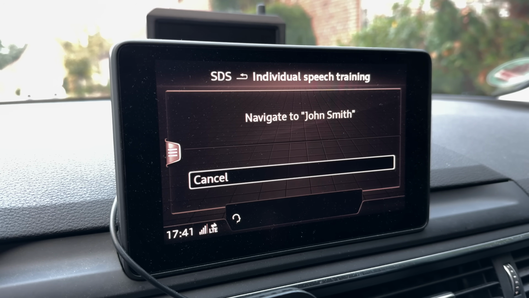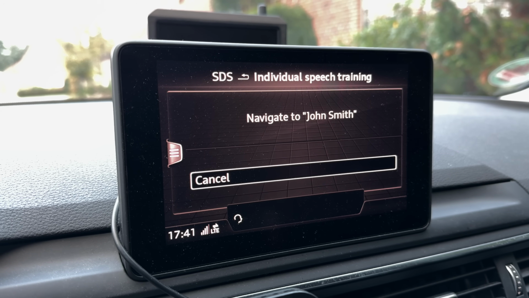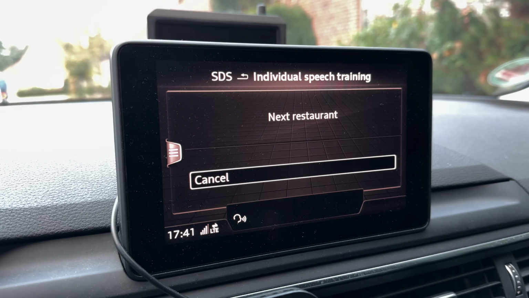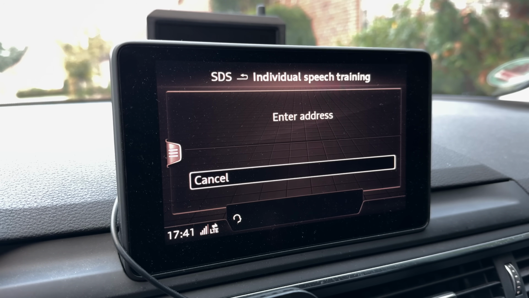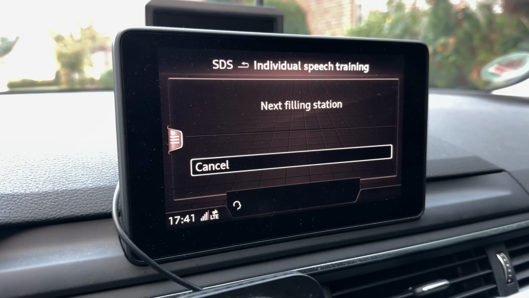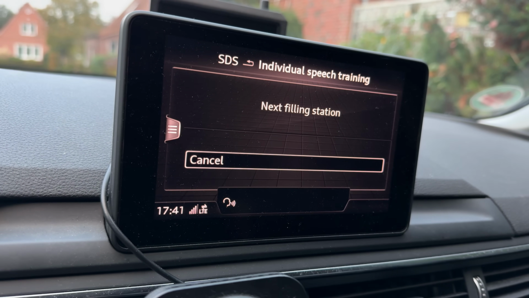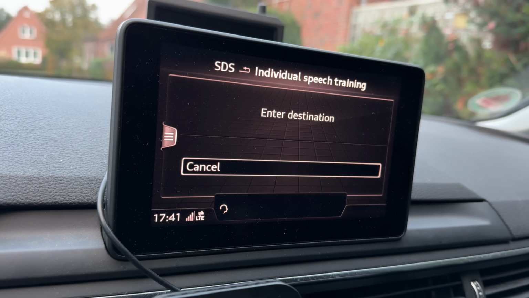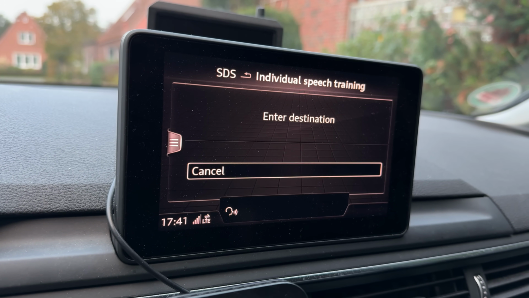Navigate to John Smith. Next restaurant. Enter address. Next filling station. Enter destination.